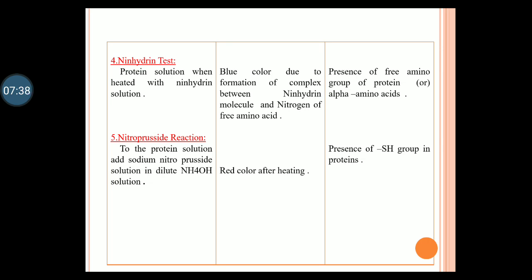Next, the nitroprusside reaction. To the protein solution, sodium nitroprusside solution in dilute sodium hydroxide is added. Red color is produced after heating. This indicates the presence of the sulfhydryl group, the SH group, in the protein. Only specific proteins like keratin, the hair and nail proteins, answer this test.